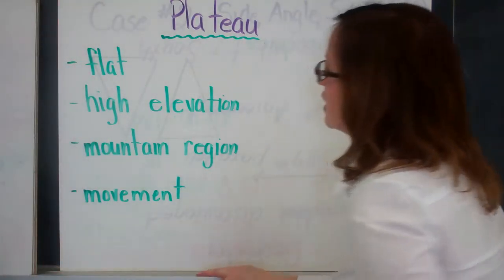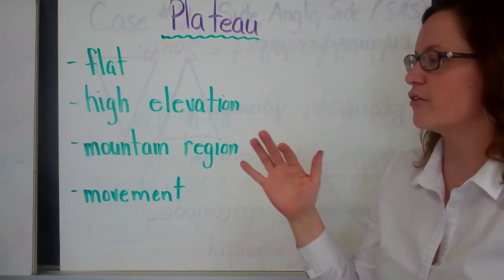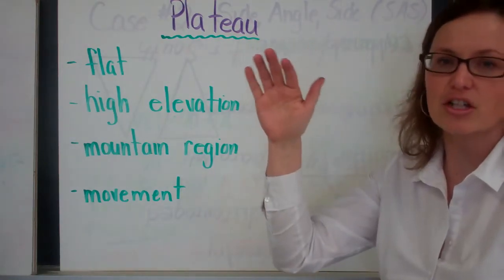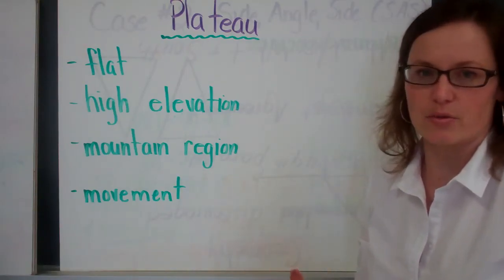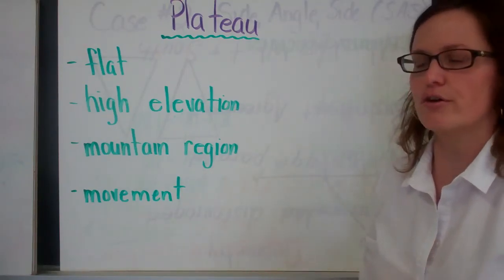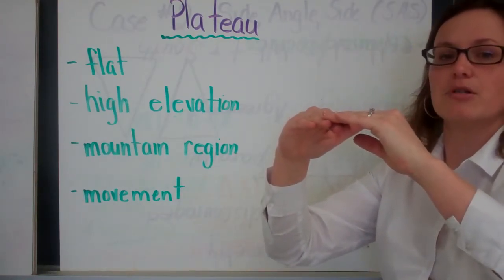And plateau. These are also a very flat formation, but they're different from the plains in that they are at a high elevation, where the plains are at a low elevation. They usually occur within a mountainous region, and it's the movement of the Earth's crust where the Earth's crust moves and pushes the land up in between a mountain.